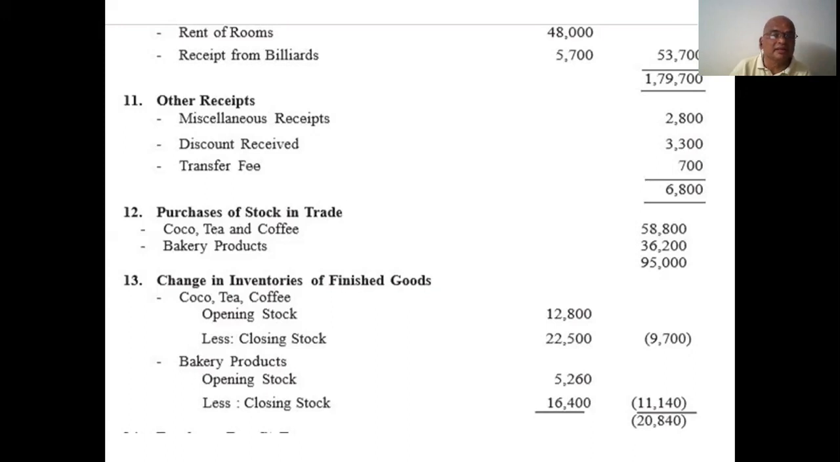Next, 13, change in inventories of finished goods. What is that? Change in inventory. Inventory means closing stock, I already told. So these are the closing stock items, all to be totaled. Opening stock 12,800, closing stock 22,500. That's why it is a minus value, so I put it in brackets, 9,700. From 22,500, you subtract 12,800. You got 9,700. Similarly, bakery product, it is also 11,140. You add these two items.